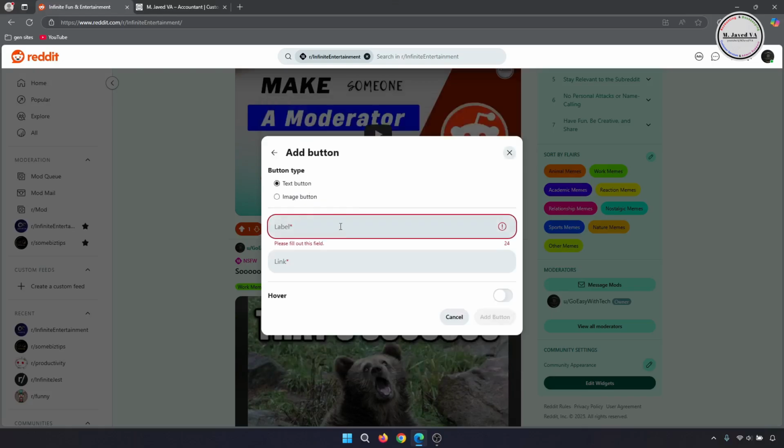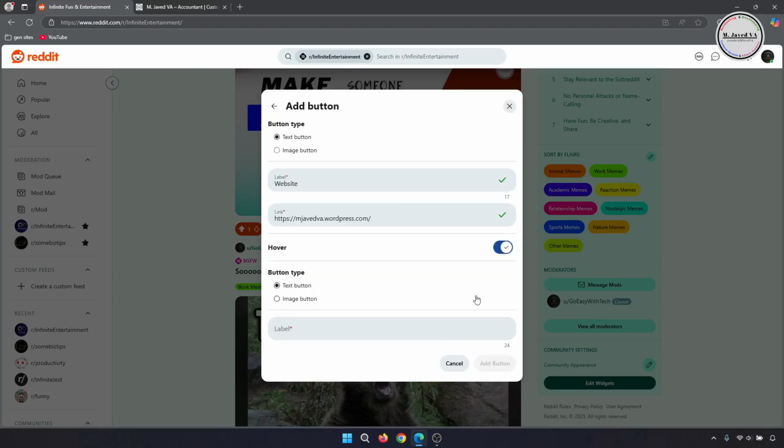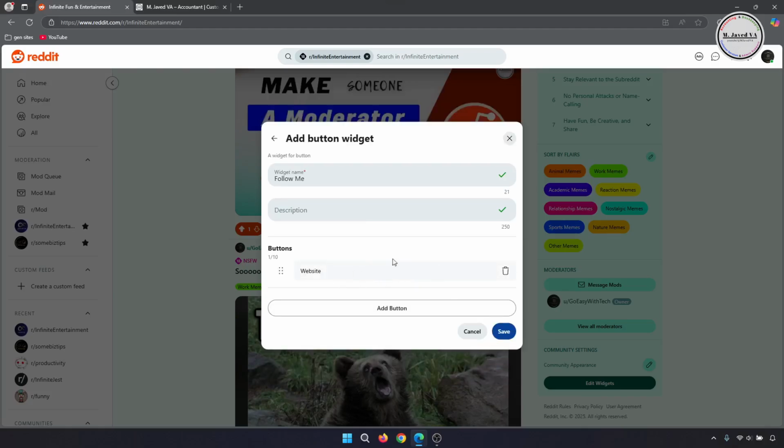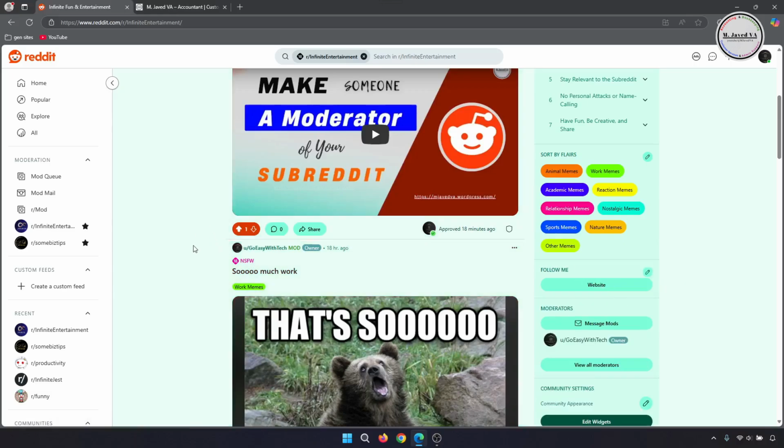Now, write the name of the platform and add its link here. Well, if you turn on the hover option too, you can give it a different label, which will be shown when someone hovers his or her cursor on it. Then click on Add Button and then Save. And here you can see it's been created and its label changes when you hover your cursor on it.